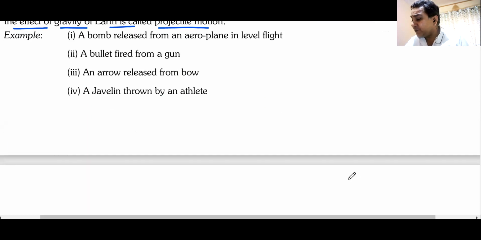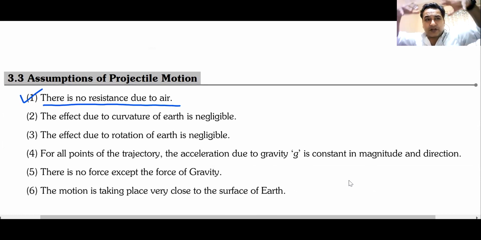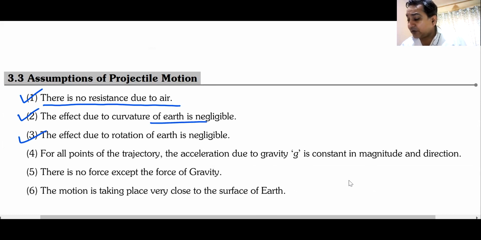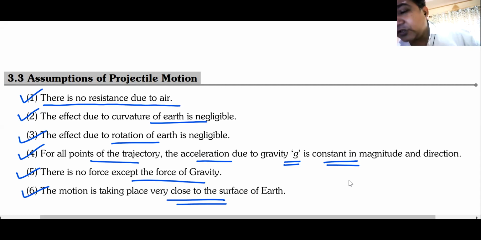If I want to elaborate more, I probably told you this in the last class. There should not be any air resistance. I told you about an experiment where a feather and a ball are thrown and they don't fall on the ground at the same time because of air resistance. The effect of curvature of the earth is neglected. The effect of rotation of the earth is neglected because both of them change the value of g. For all points on the trajectory, the acceleration due to gravity g is taken as constant. So g must be constant. Apart from g, there must not be any force acting on the body. There is no force acting except the force of gravity. The motion is taking place very close to the surface of the earth. That means acceleration due to gravity remains constant.